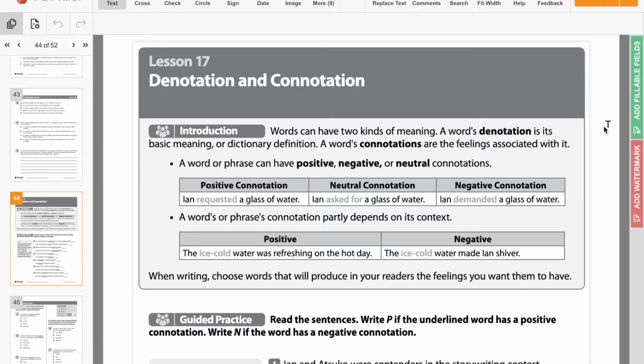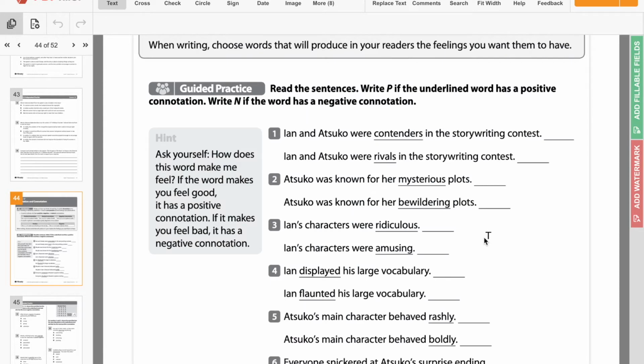So when you're writing, you need to choose words that will produce in your readers the feelings that you want them to have. So if you're trying to write about something in a negative way, you're not going to want to use words that will make your readers feel positively about what you're writing about. So we're going to do the guided practice here together. It says read the sentences, write the P if the underlined word has a positive connotation, and N if the word has a negative connotation. So it says ask yourself, how does the word make me feel? If the word makes you feel good, it has a positive connotation. If the word makes you feel bad, it has a negative connotation.